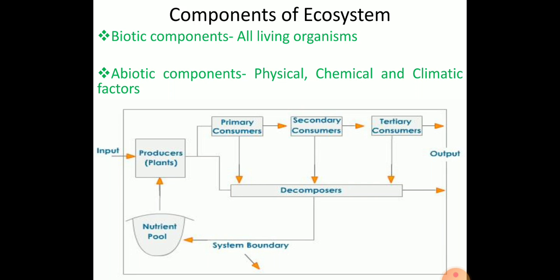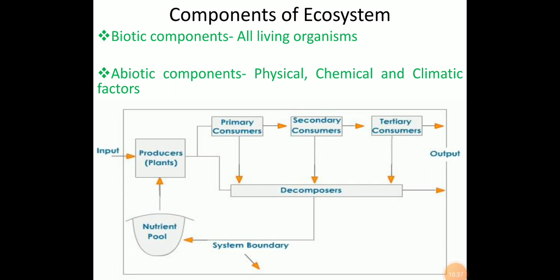Going to the components of the ecosystem. Now we have studied the types of ecosystem, so next we go to the components of the ecosystem. What components are present in the ecosystem? One is the biotic component and the other is the abiotic component.